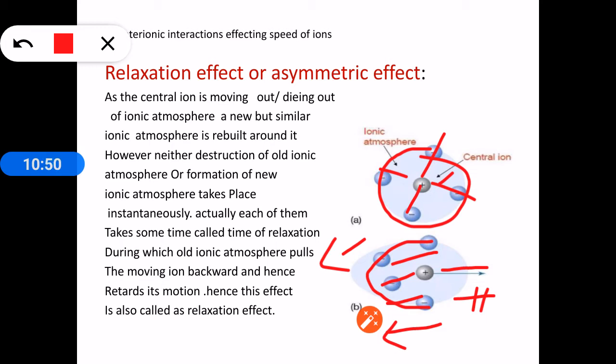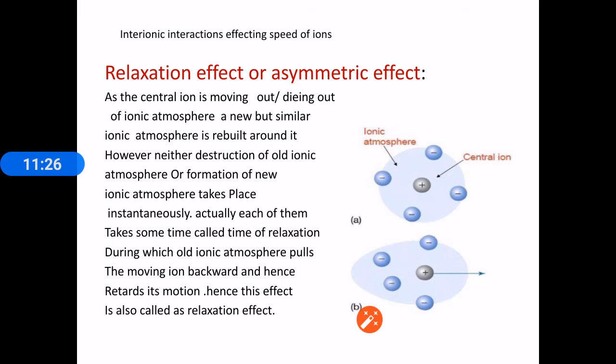So because of these two effects, one the asymmetric effect, or asymmetric orientation of the ionic atmosphere, and the other the relaxation effect, the time of relaxation of the old and new ionic atmospheres, the speed of the central ion will decrease. Here we are taking the positive ion as the central ion. We can explain the asymmetric effect and relaxation effect in the same way by considering a negative ion as the central ion. For the negative central ion, a positive ionic atmosphere will be there.